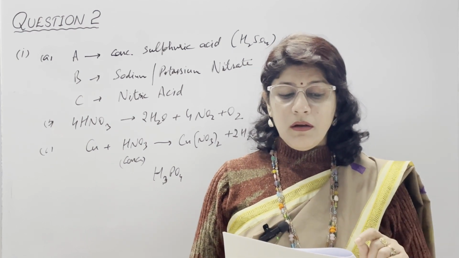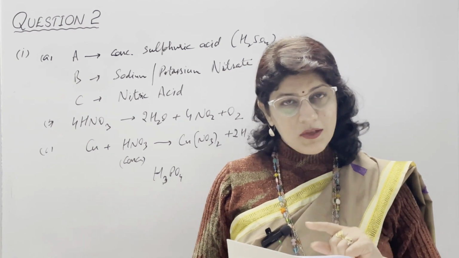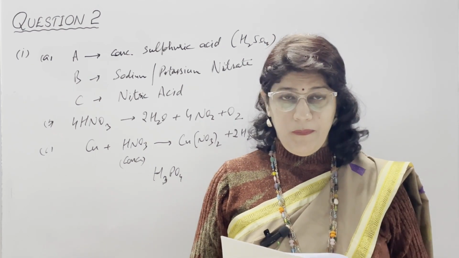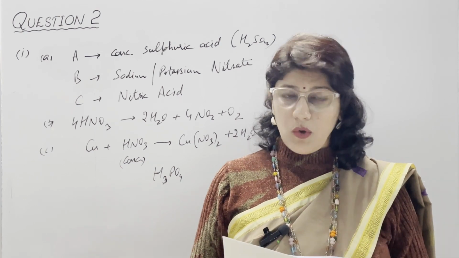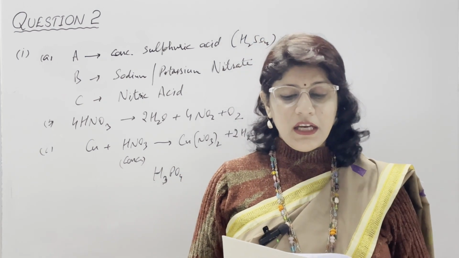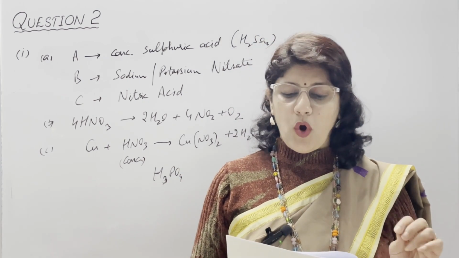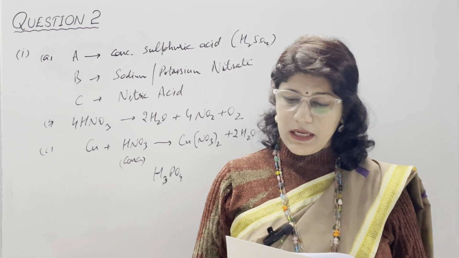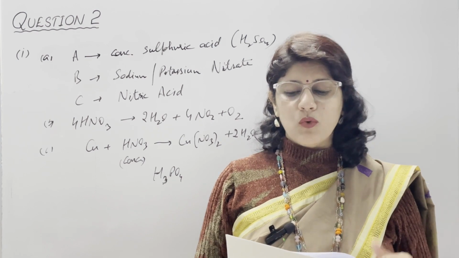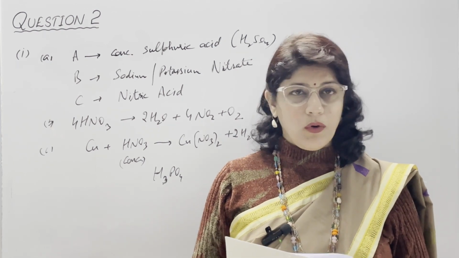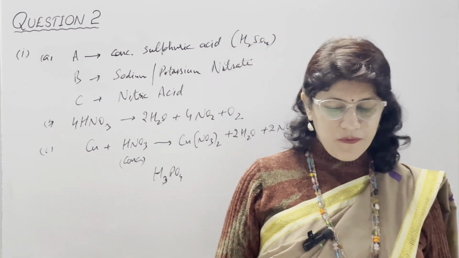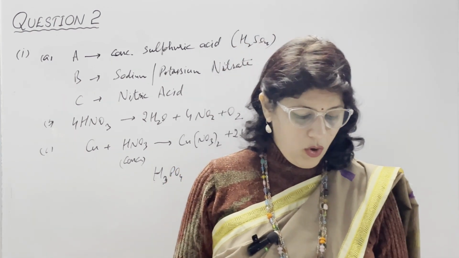If it is written yellowish green, then it is also ammonia, but if it is written greenish yellow, then it is chlorine. So if yellow is given, then it is chlorine. If green is given, then it is ammonia. In D part, the acid which produces sugar charcoal from sugar, and the answer is concentrated sulfuric acid. E, a hydrocarbon which contributes toward the greenhouse effect. Hydrocarbon is methane, CH4.